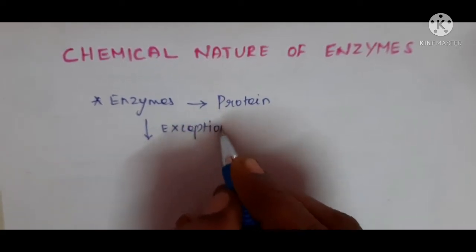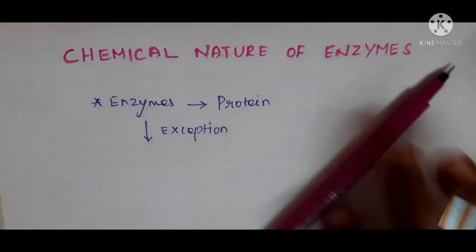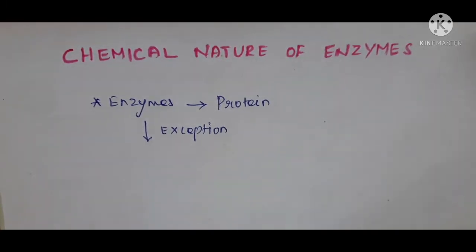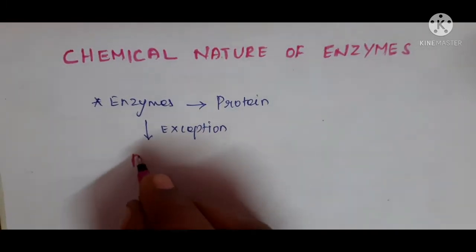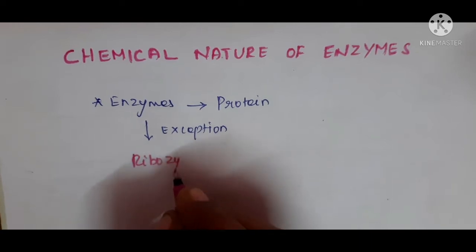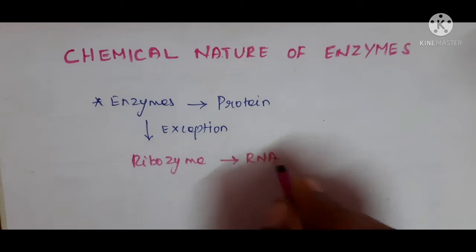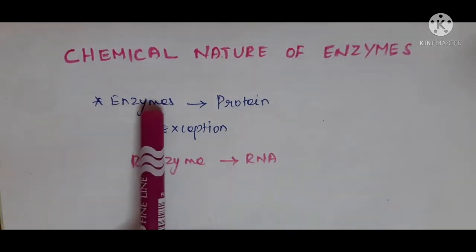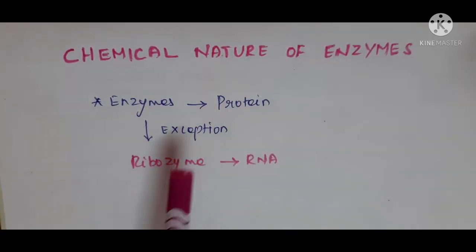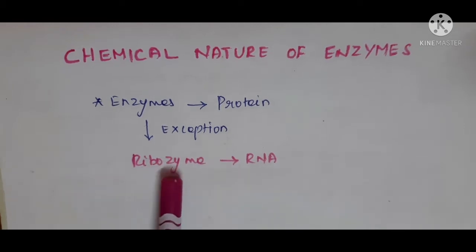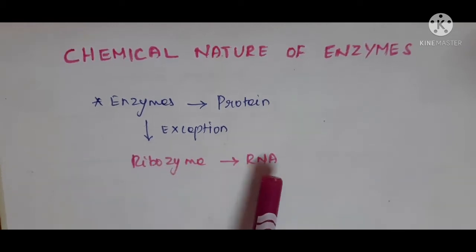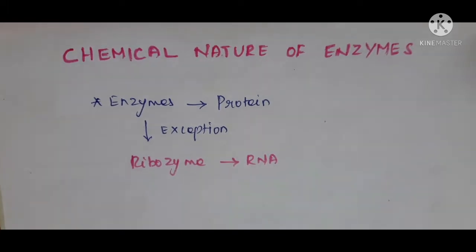Some enzymes are made up of, not some enzyme, ribosome. Ribosome is made up of RNA. So most of the enzymes are made up of protein. Only one exception is ribosome. Ribosome is made up of RNA and it is also capable of catalyzing specific chemical reactions. So this is a very important point you have to remember.